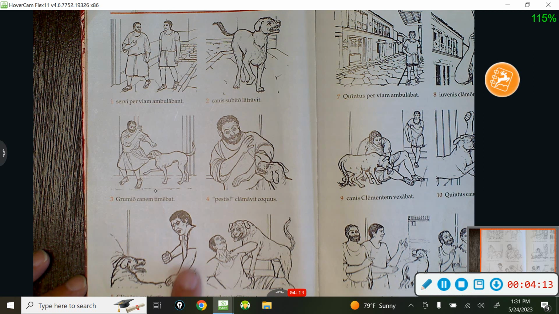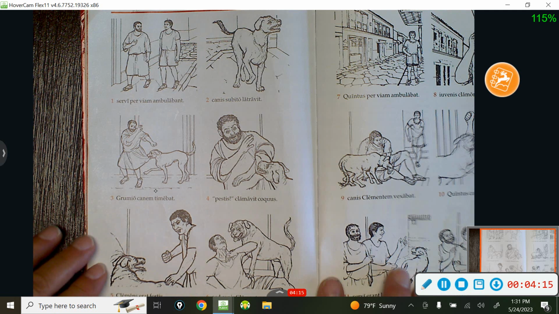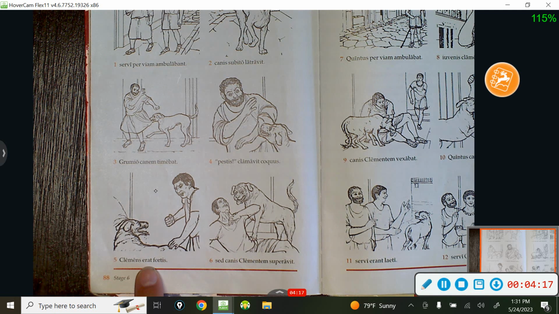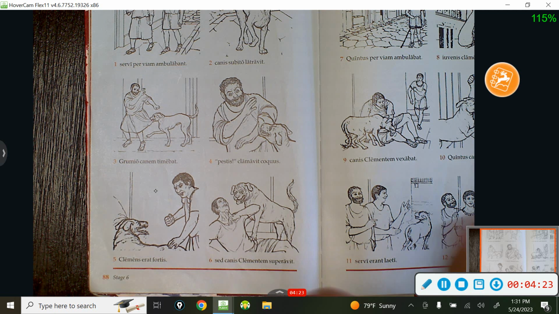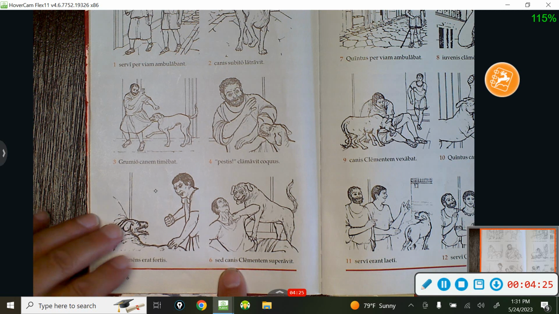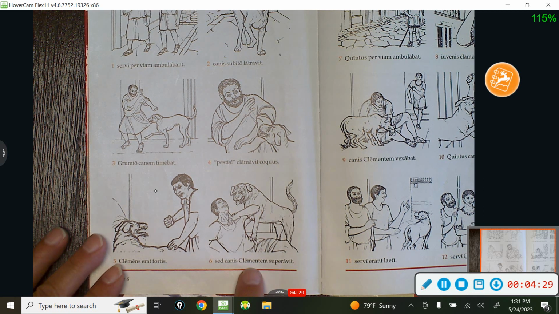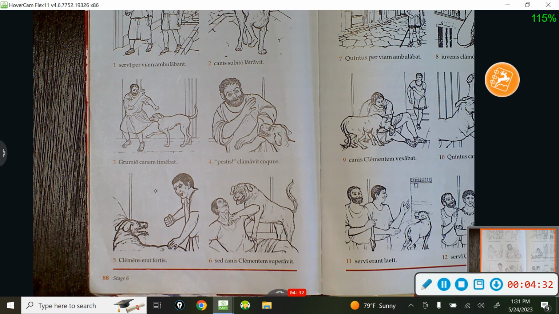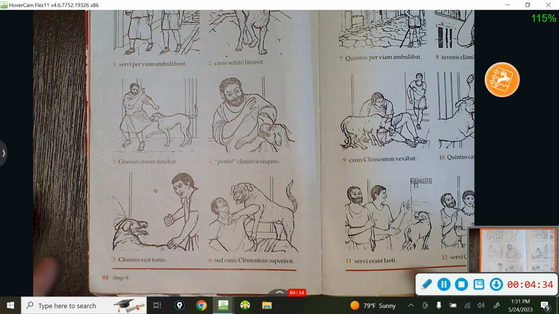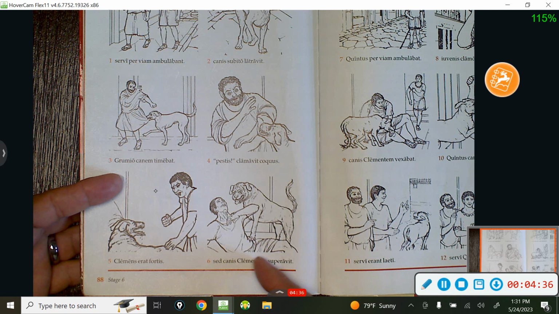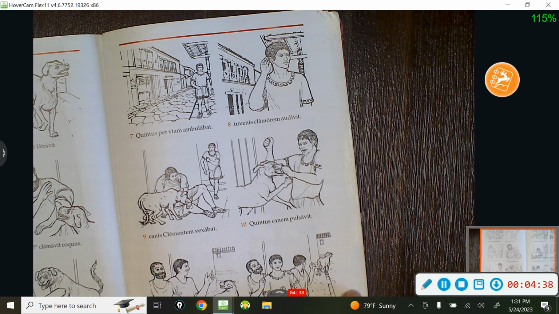Now Clemens is fighting off the dog. Clemens was brave. Erat. So this is imperfect tense. He was brave during this whole situation. But the dog superavit Clementem. But the dog overpowered Clemens. So that's a completed action. It overpowered Clemens.